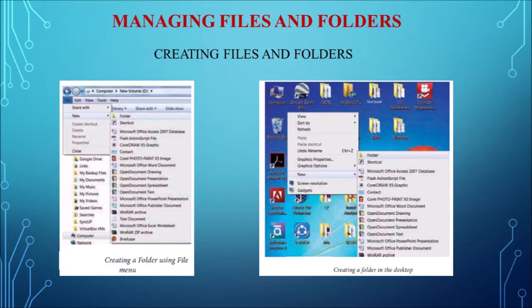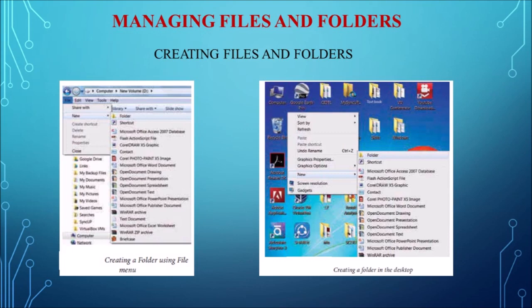So creating folders, we can store the files in many locations, either on the hard disk or in any other devices. For better organizing the files, we can store them in the folders. So there are two methods to create a new folder. So the first one is we have to open the computer icon. You can see two images. In the left, the first image, we can see the first method, that you open the computer icon and open any drive where you want to create a new folder.